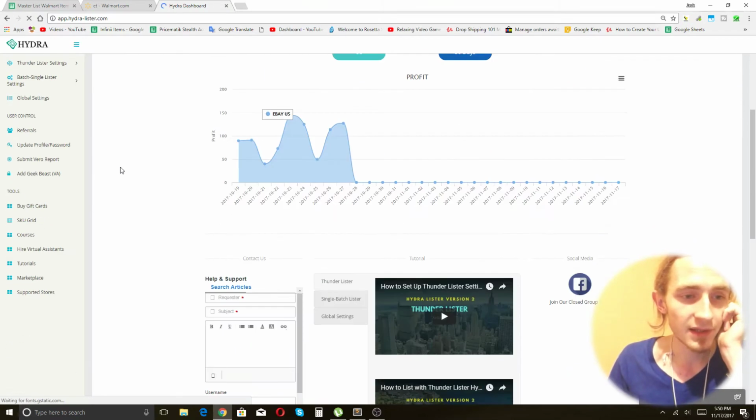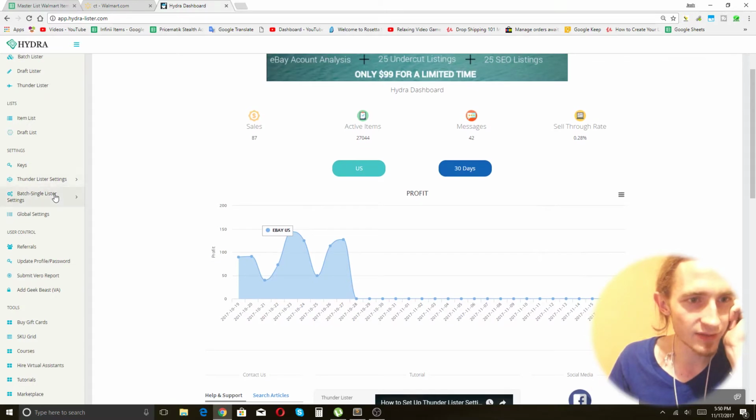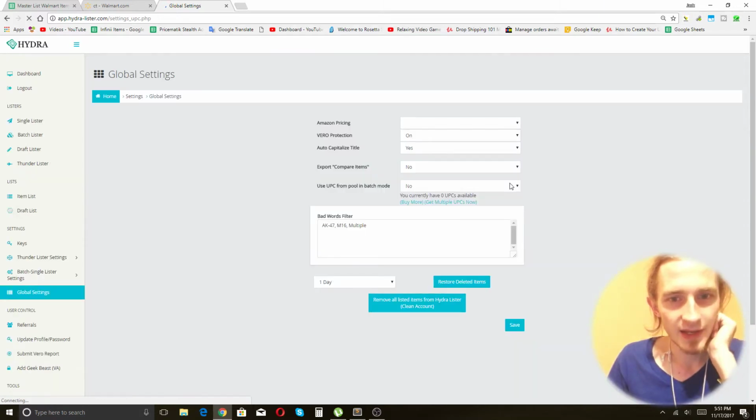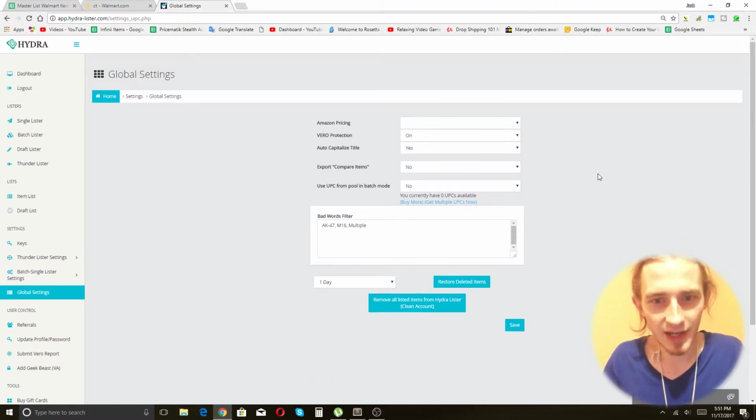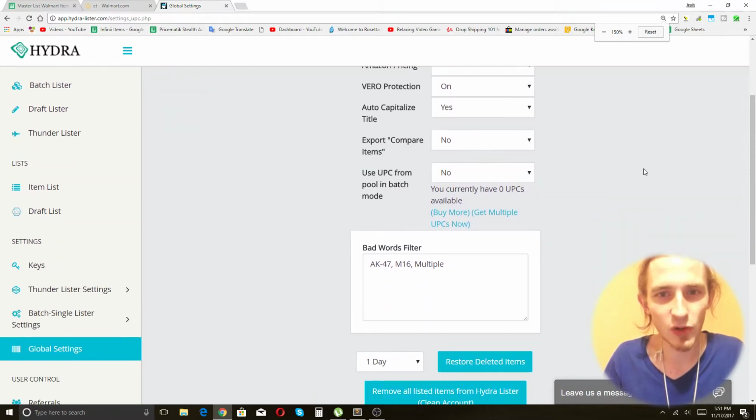So let's scroll down and go to our settings. I think if we go to our global settings, there's two interesting things here. This is where you can edit, if you want to opt into Vero protection.